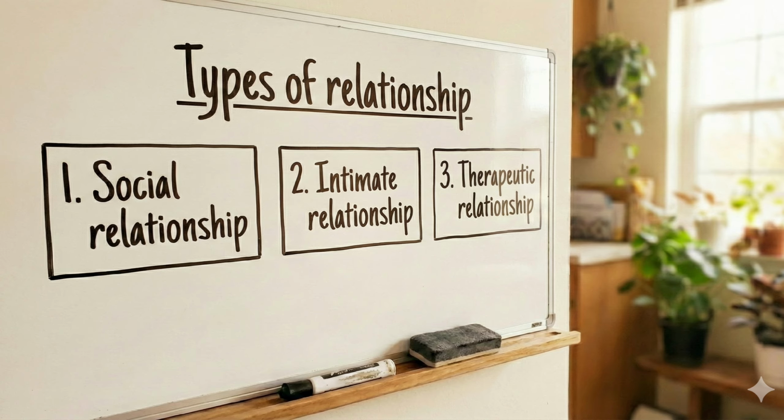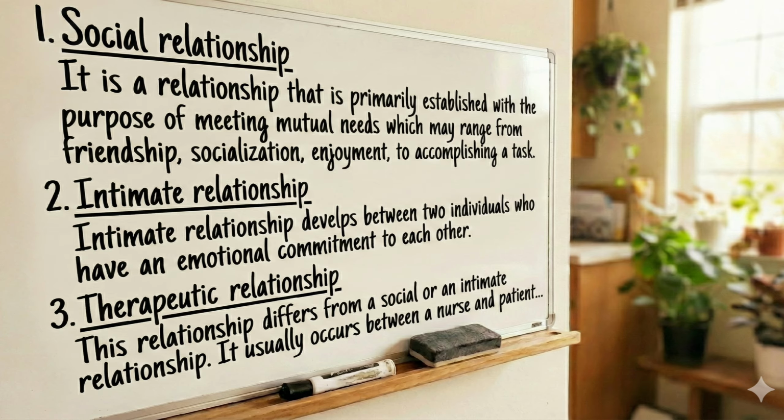Now I go through types of relationship. Mainly three types are there in the relationship. First one, social relationship. Second one, therapeutic relationship. Third one, intimate relationship, okay. First one, social relationship means a relationship primarily established with the purpose of meeting mutual needs, which may range from friendship, socialization, enjoyment to accomplishing a task, okay.